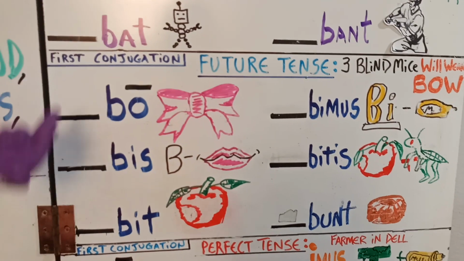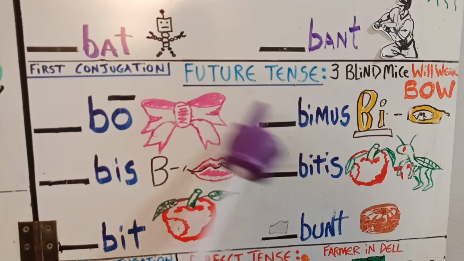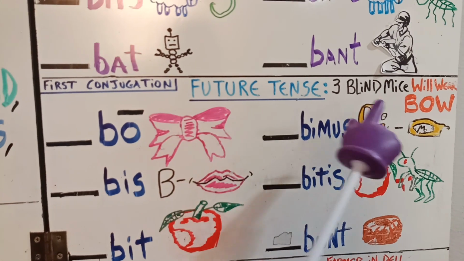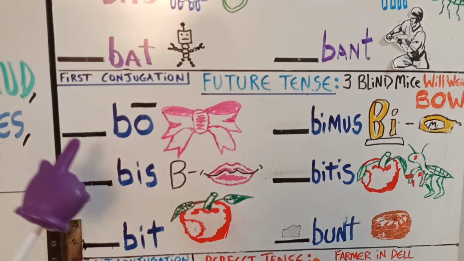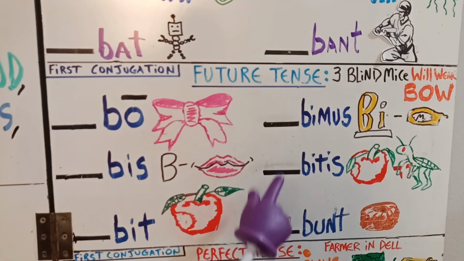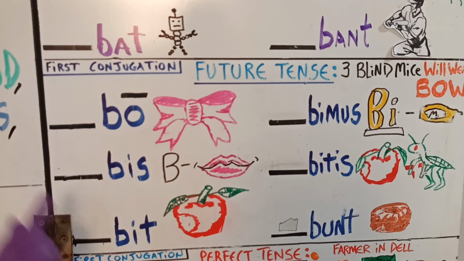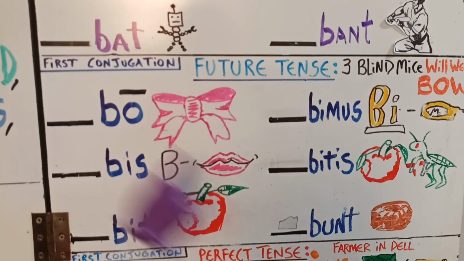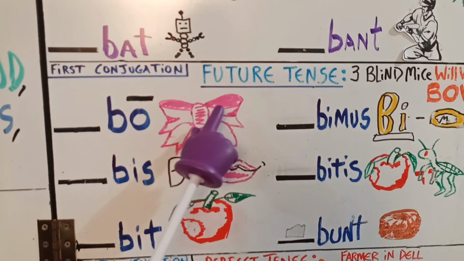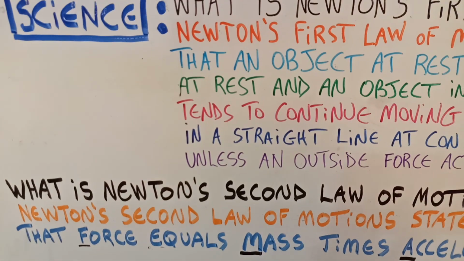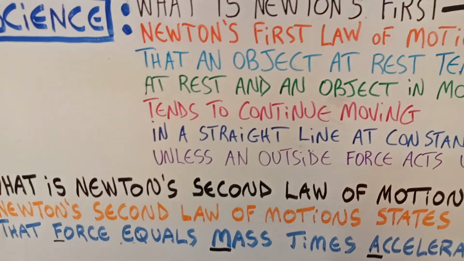This week's Latin is first conjugation, future tense, and in the future, the three blind mice will wear a bow. Bo, bis, bit, bimus, bitis, bunt. Bo, bis, bit, bimus, bitis, bunt. First conjugation, future tense.